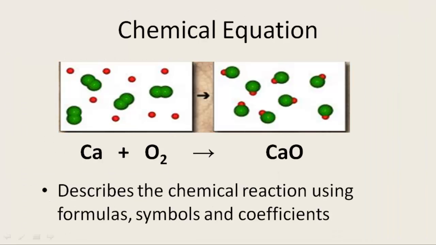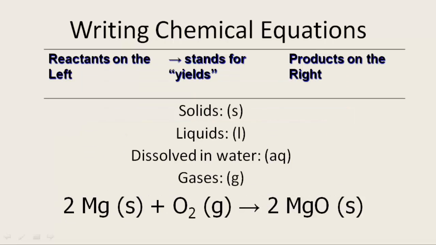A chemical equation is a formal method for describing the chemical reaction using letters, numbers, symbols, and coefficients. It is how we communicate what is happening in that little beaker. You have reactants on the left, a yield symbol. Let me show you that yield symbol. That's the yield symbol. Showing the chemical reaction, that's the swapping of electrons, don't forget, and the products on the right. Often, it is also important to show what state the reactants and products are in, such as solid,